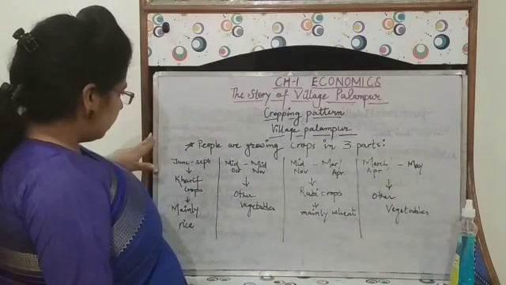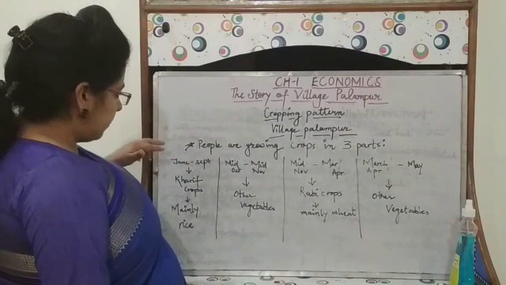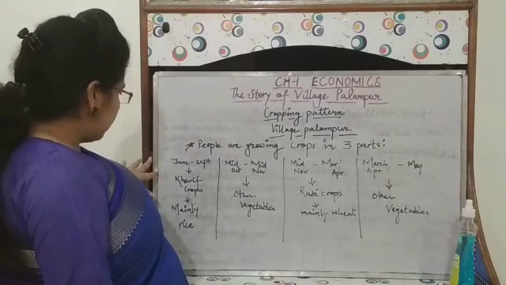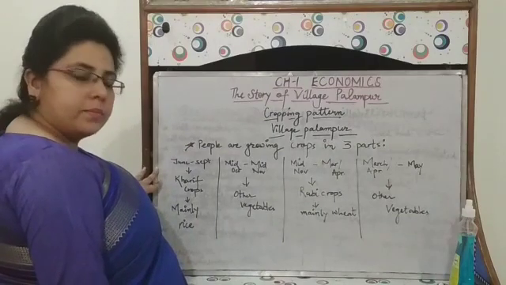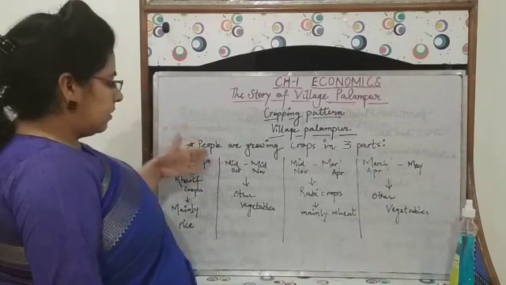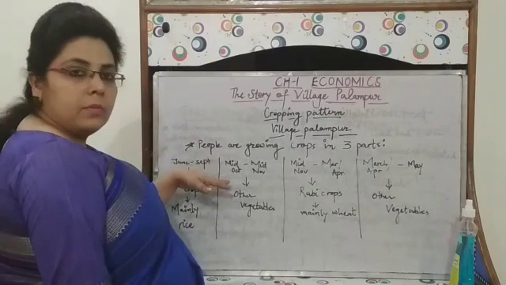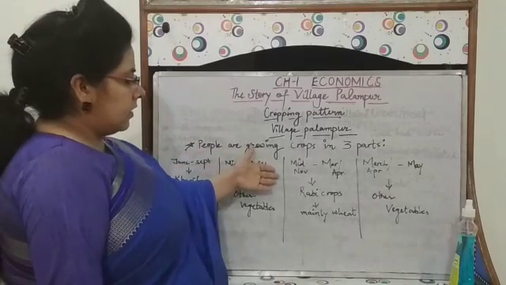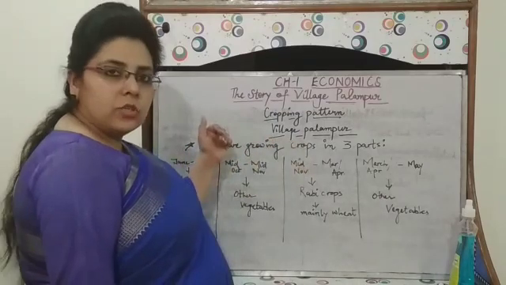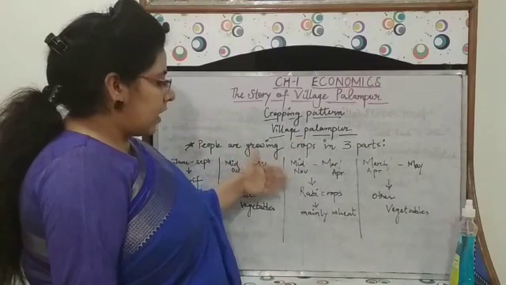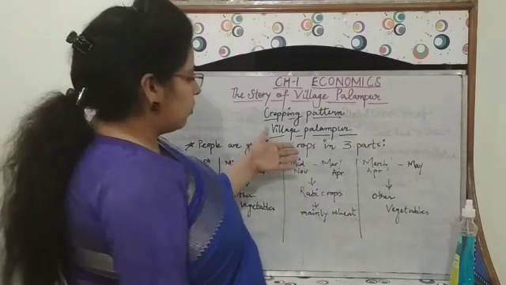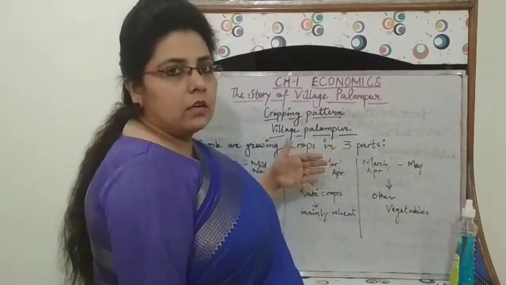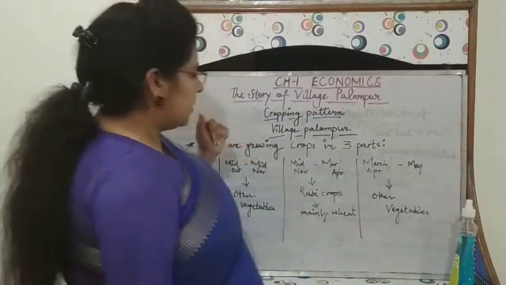From the month of June to September, they are engaged in growing kharif crops, mainly rice. Then from mid-October to mid-November, they are growing other vegetables. Then from mid-November to March, April, they are growing rabi crops, mainly wheat. Then from March, April to May, again they are growing other vegetables.